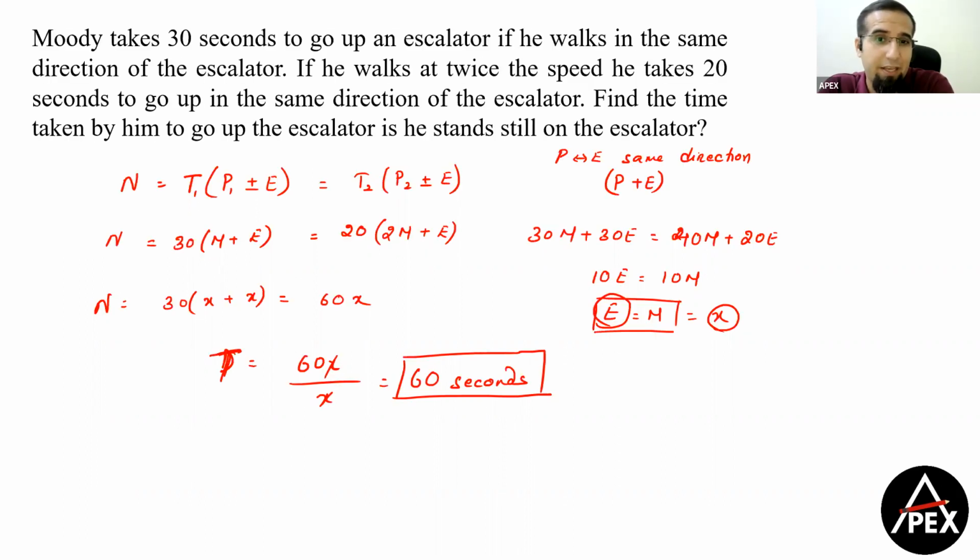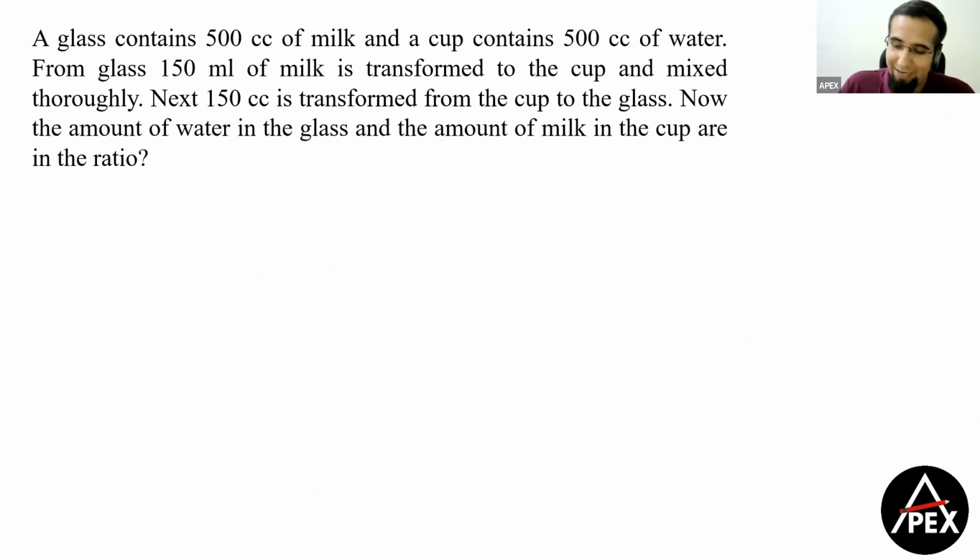अब अगला क्वेश्चन है यस मिक्सचर्स का. दैट्स अगेन a patent thing. How can CAT miss on mixtures? Now it says a glass contains 500 cc of milk and a cup contains 500 cc of water. Now whenever I see different terms given, यहाँ पे glass बोला है, यहाँ पे cup बोला है, there will be some usage of glass and cup in the question. Okay, now where is that used?